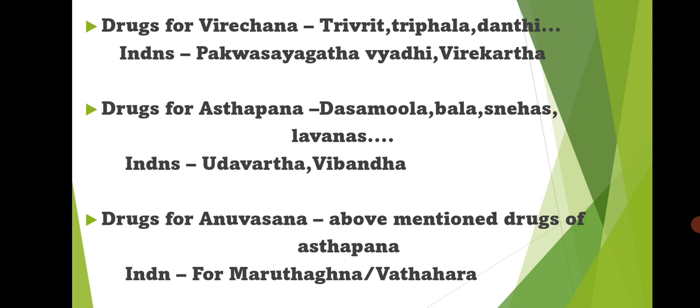Drugs for Asthapana are Dashamula, Bela, Snehas, Lavanas, etc. They are indicated in Udavarta and Vibandha. The Dashamula are Patala, Agnimantha, Bilva, Shyonaka, Gambhari, Shalaparni, Prishniparni, Dvibrihati, Bala, Gokshura, Brihati, etc. Including Snehas and Lavanas, they are mentioned for Asthapana, indicated in Udavarta and Vibandha.